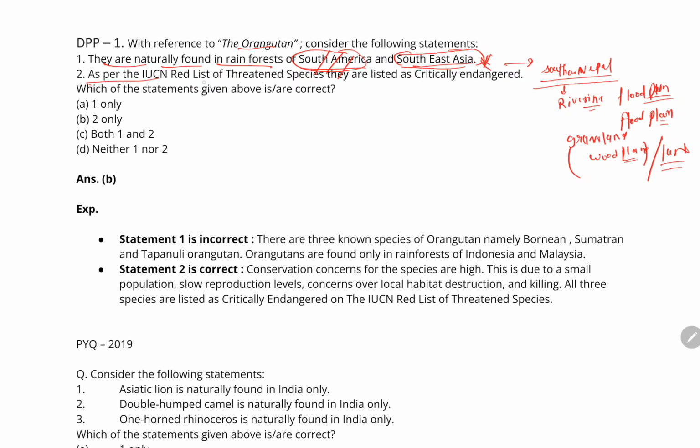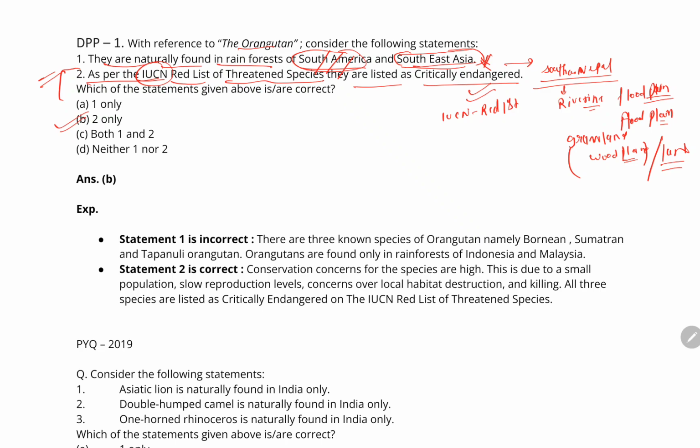Next statement is, as per the International Union for Conservation of Nature Red List of Threatened Species, they are listed as critically endangered. Now this statement is correct. The orangutans are basically listed as critically endangered in the IUCN Red List. So from here B is the correct option, because statement 2 is the only correct statement.